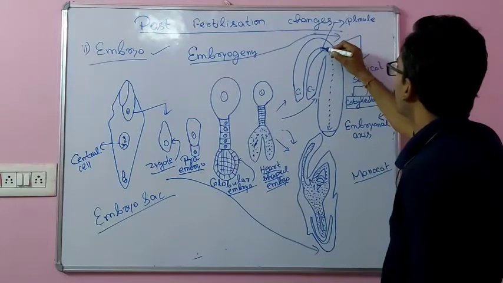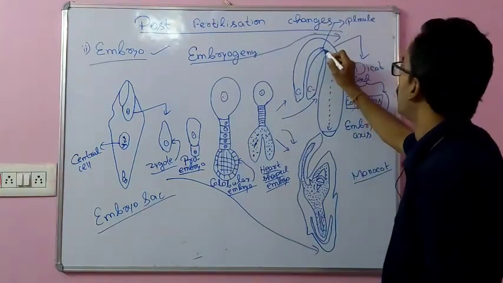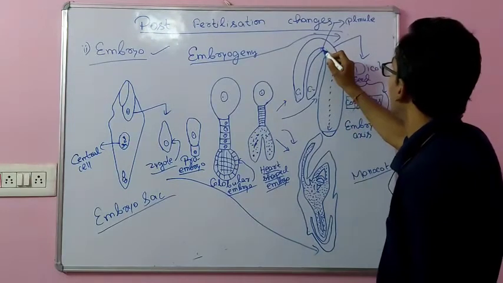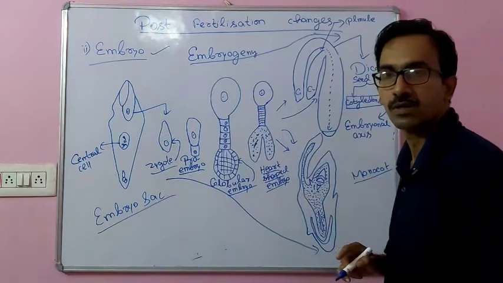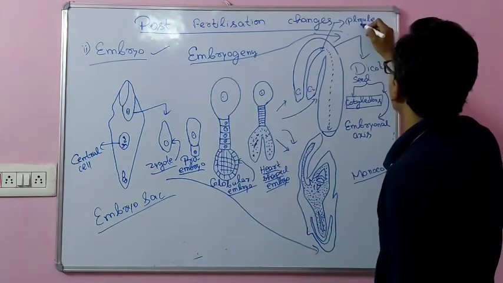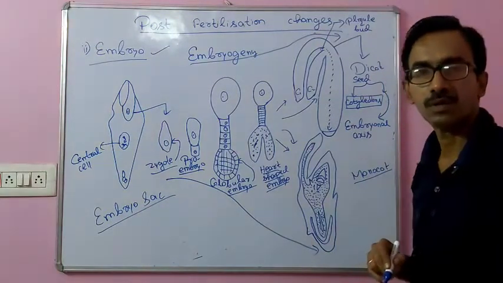Pay attention, everybody: plumule is the tip of the embryonal axis, which represents the terminal bud, the first bud of the plant.